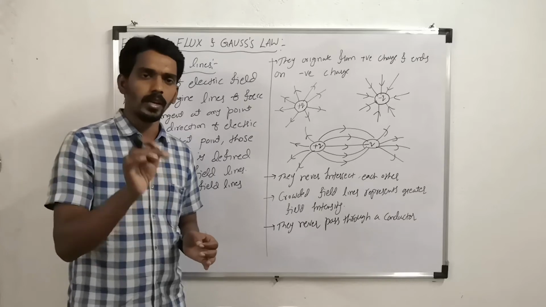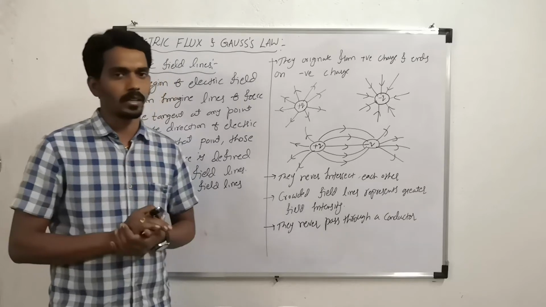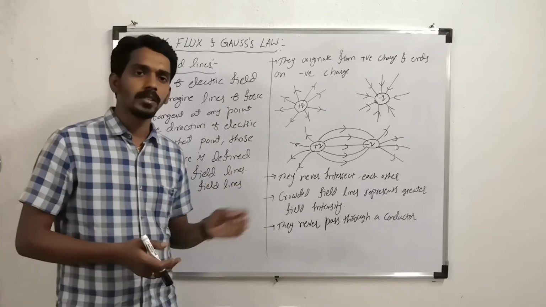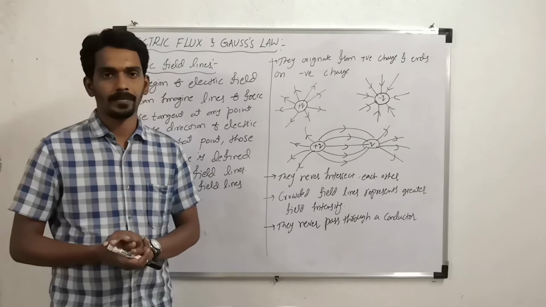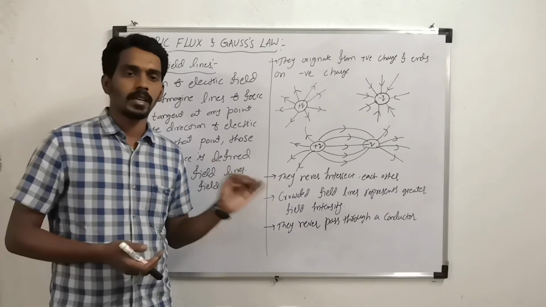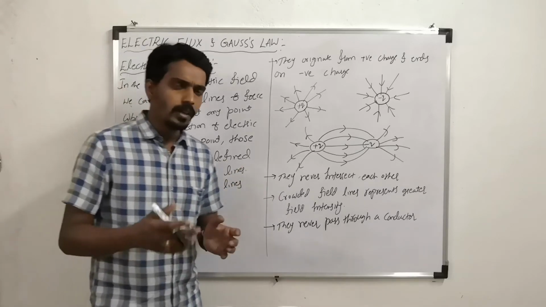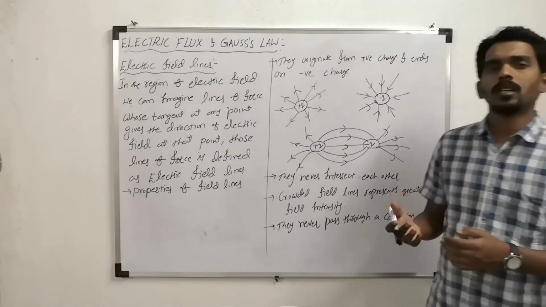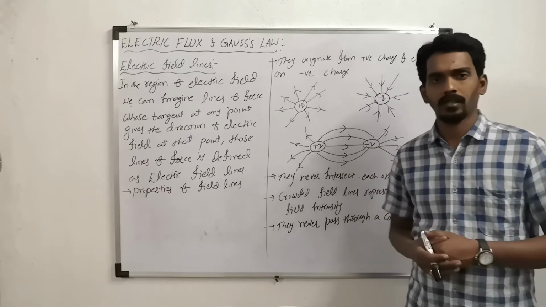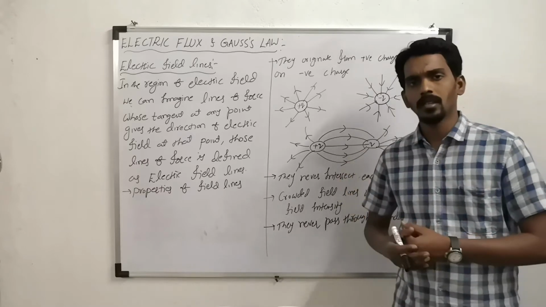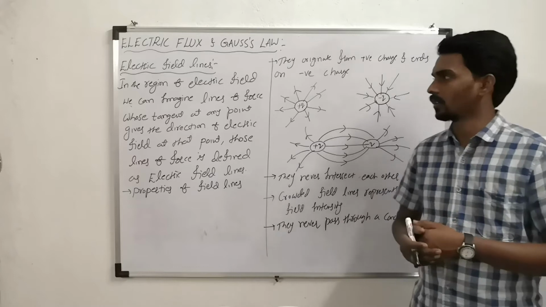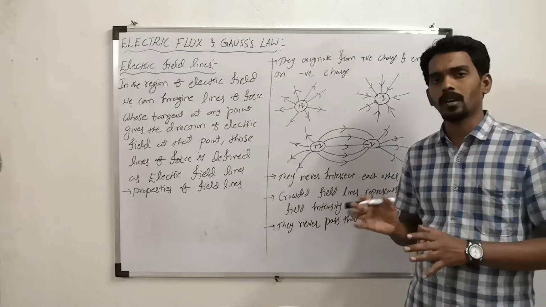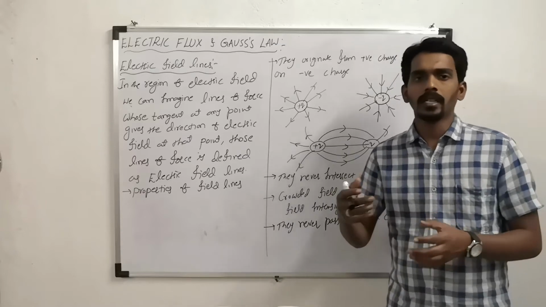That's why no electric field line passes through a conductor, because previously questions have been given based on that particular point also, so take care. And one more thing, the electric field line is always perpendicular to the surface of a conductor. Of course these things we study again in properties of conductor separately.